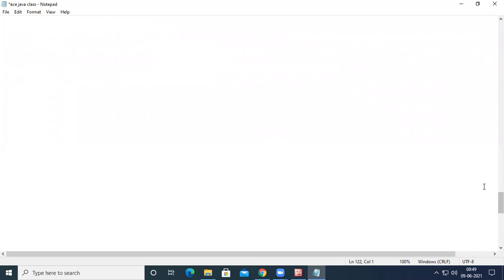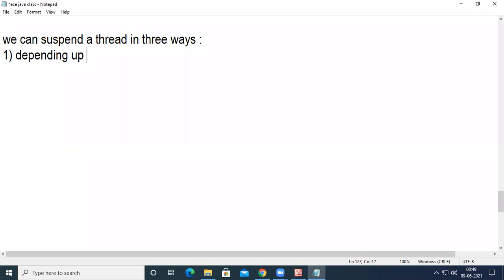Now, in today's session, we can suspend a thread in 3 ways. The first one is depending upon time, the second one is depending upon a condition, and the third way is unconditionally.